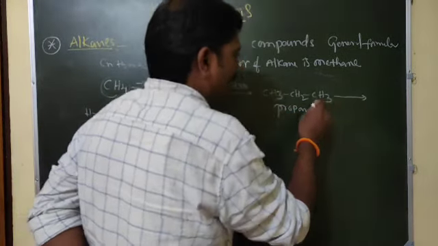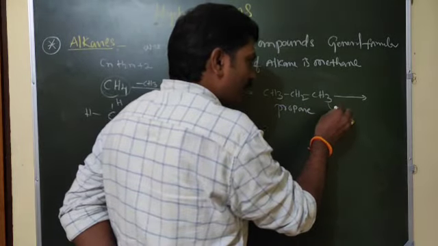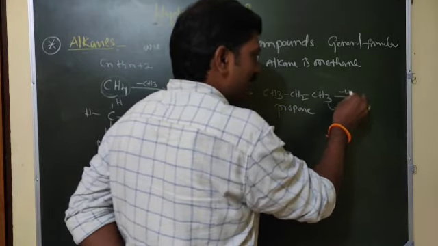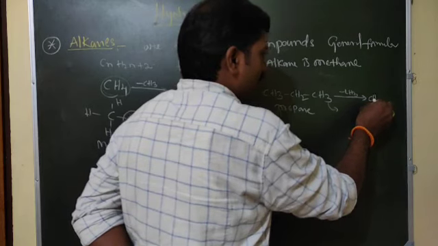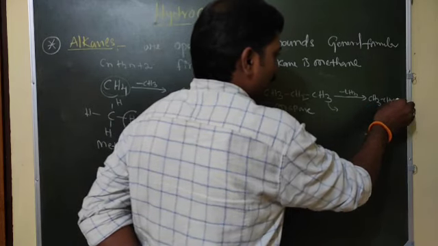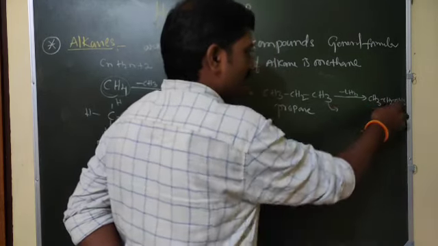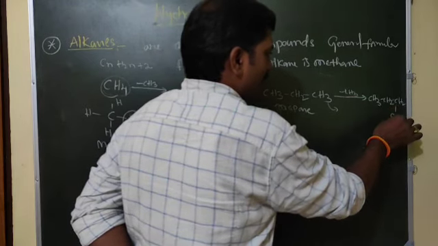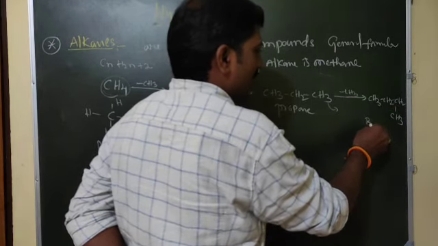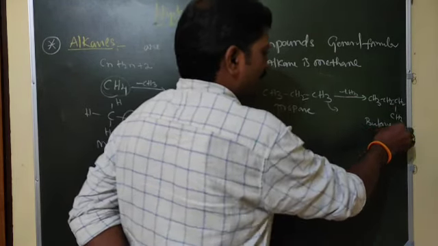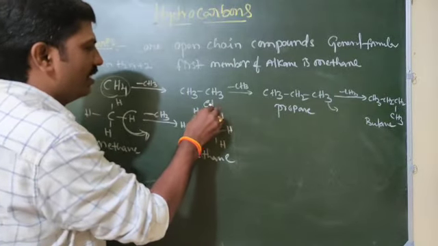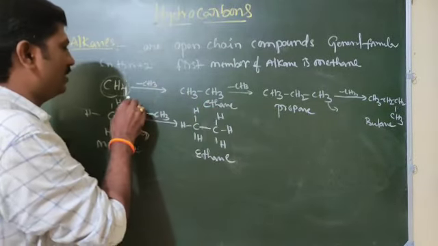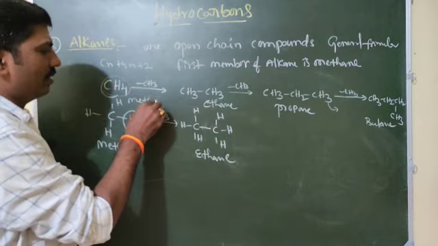Here also we can remove one hydrogen and add a CH3 group, then we get CH3, CH2, CH2, CH3. This is butane.